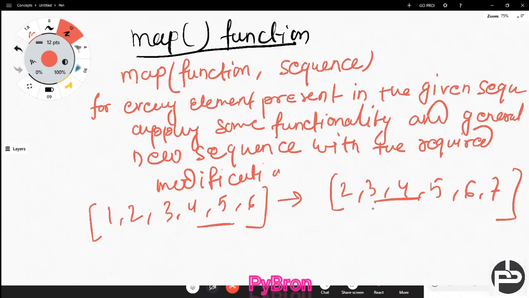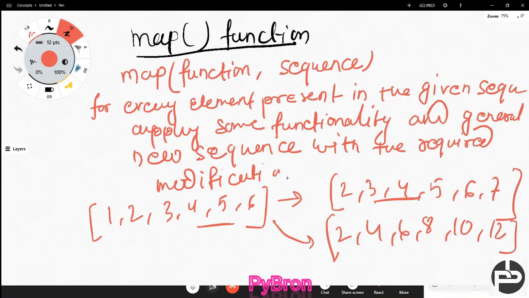So this is the old list and this is the modified list. Whenever you want to do this kind of thing, you should go with the map function. Or else, let's suppose you have to multiply each number by 2. So 1 into 2 is 2, 2 into 2 is 4, 3 into 2 is 6, 4 into 2 is 8, 5 into 2 is 10, and 6 into 2 is 12. So either you add 1 or multiply by 2. If you want this kind of modification, then you should go with the map function.